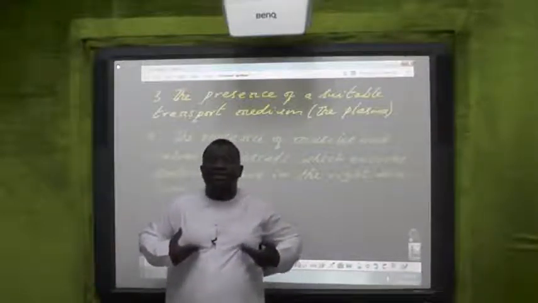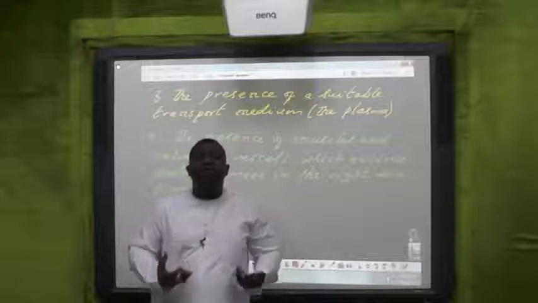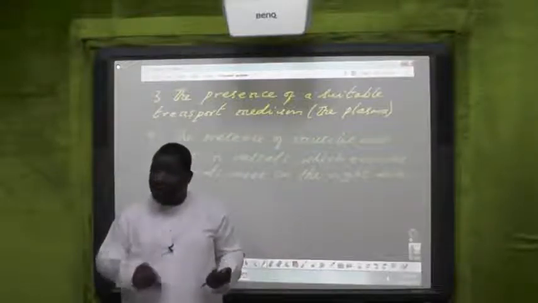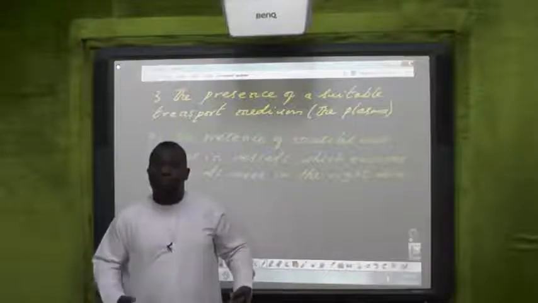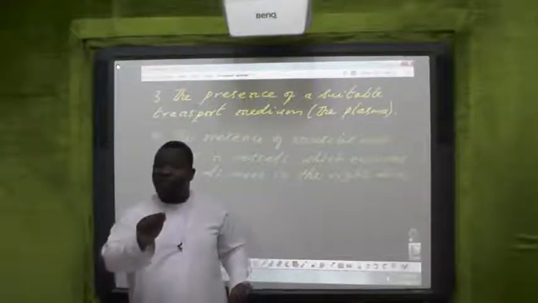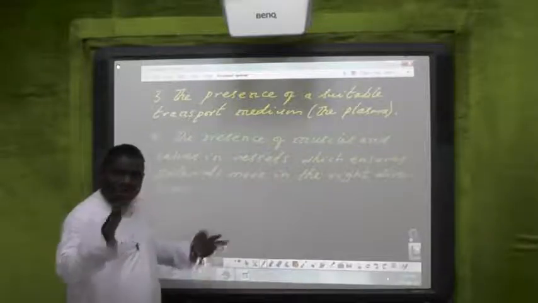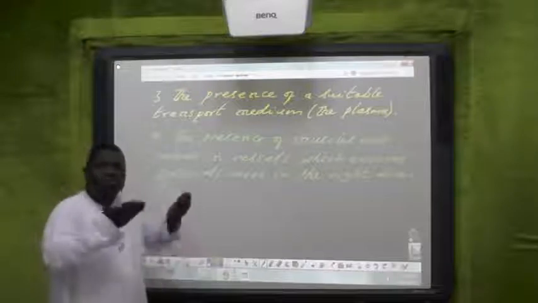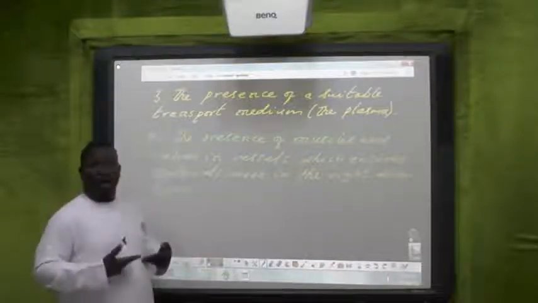Yes, we know there is what we call gravitational force, which pulls down. If you jump up, you fall down, but your blood from your legs will come up and will not fall down because of the presence of what? Valves and what? Your muscles in your legs. This helps to push it up, to direct it back to the heart.